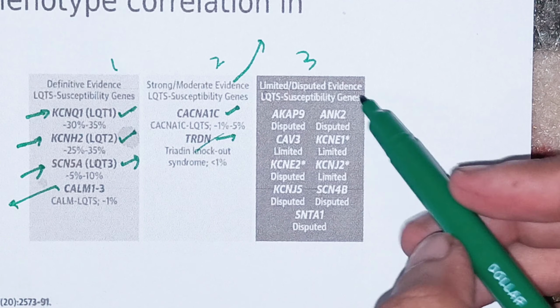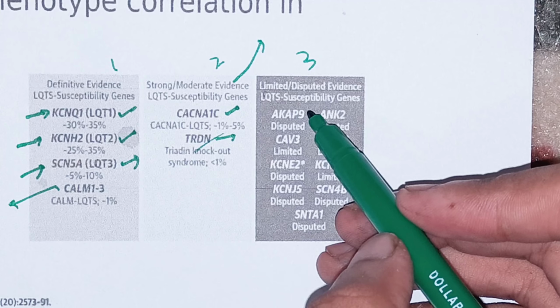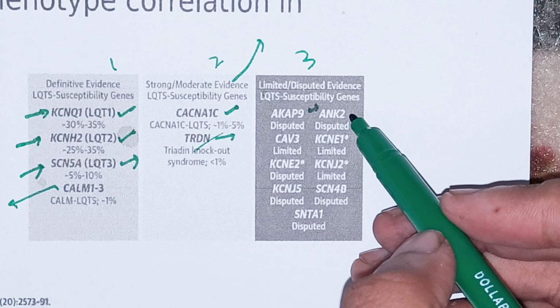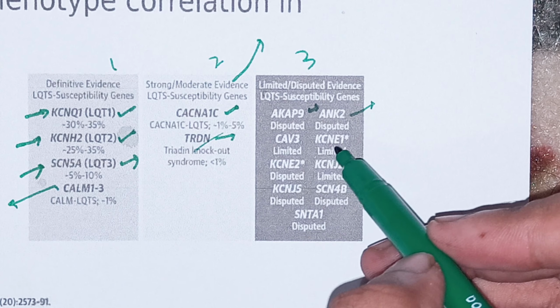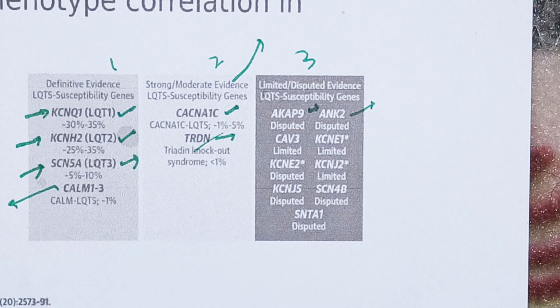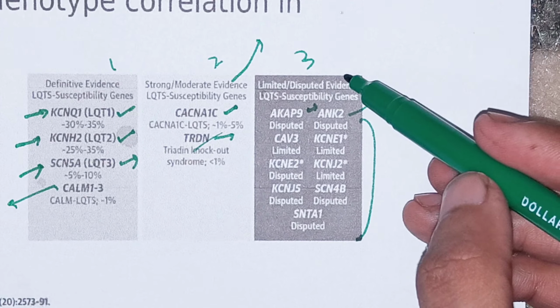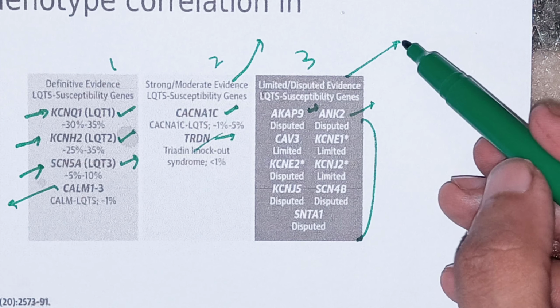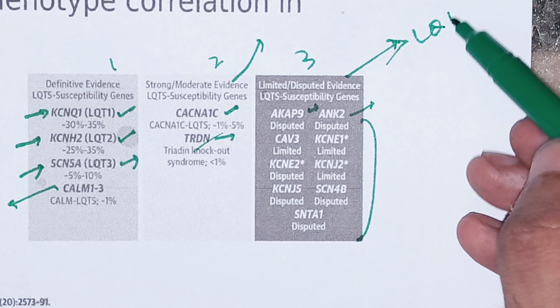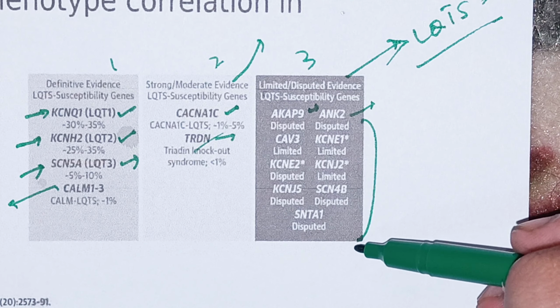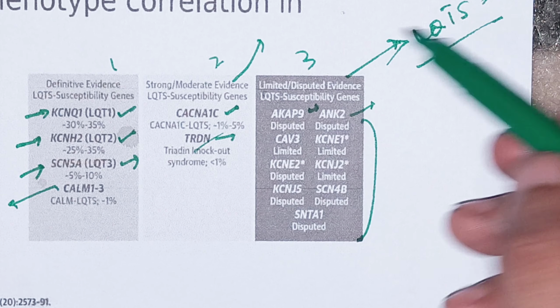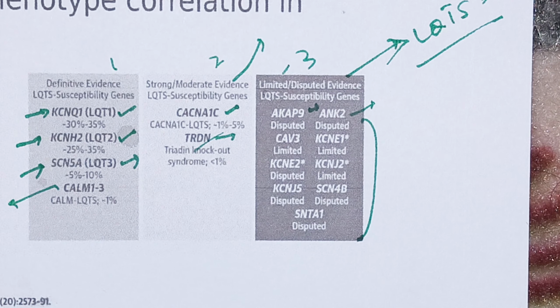Right after this is a list of other genes, like AKAP9, ANK2, CAV3, and KCNE1. You don't have to remember all these, but you need to have a little idea that this is the list of the genes that have evidence. If one of these gets mutated, you may develop LQTS, but the evidence is limited, okay, right?